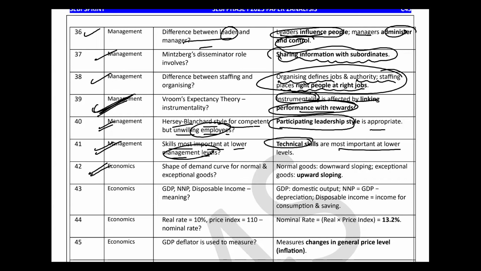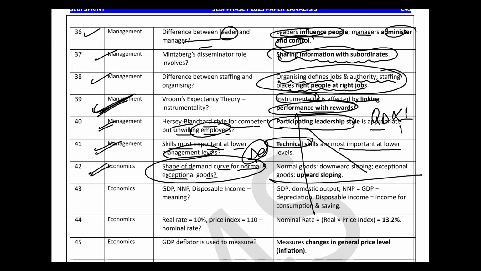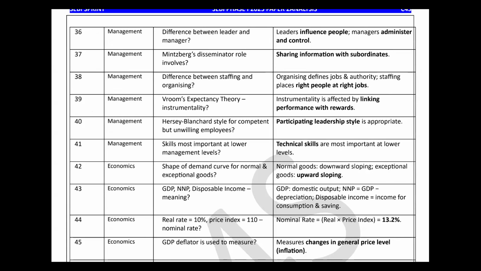Now economics, shape of demand curve with the exceptional goods. Look, the question is not like this. They have asked what was the demand curve, right? So the demand curve is from left to right, downward sloping. And what happens with price? QD is inversely related to price. The relation was asked, which is missing in this question, so with price it will be inverse. And the third option was what happens with exceptional goods? Left to right, upward sloping. So the answer was: left to right downward, inverse, left to right upward. So this question was like that.